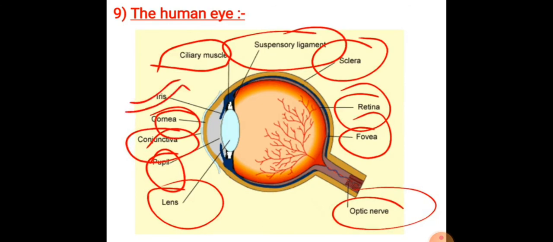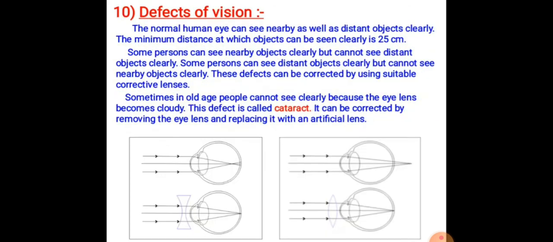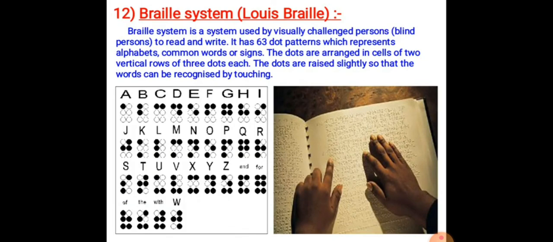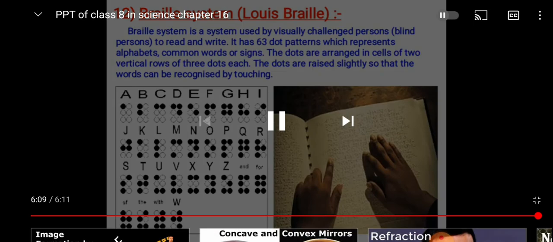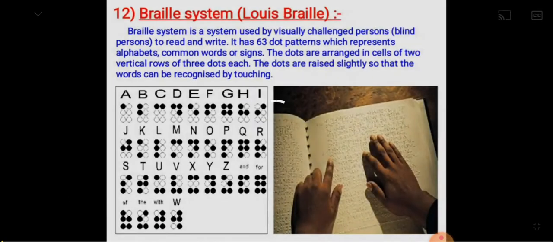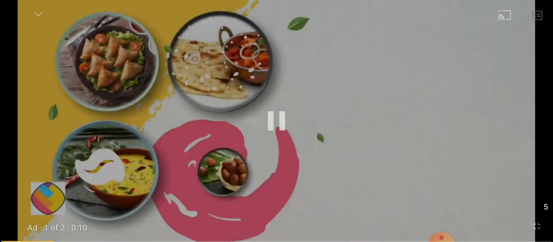Then, the human eye. The human eye is a very important organ. With the eye we see objects clearly. Then, periscopes.